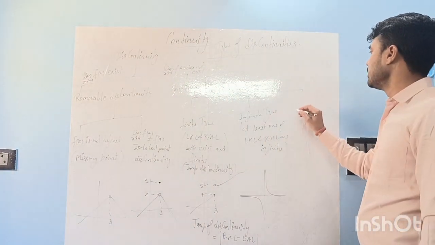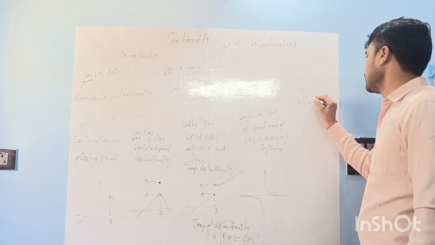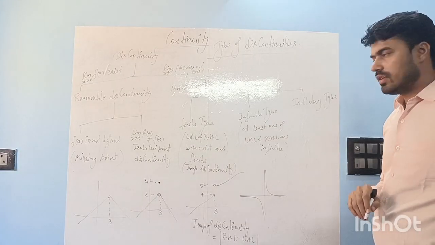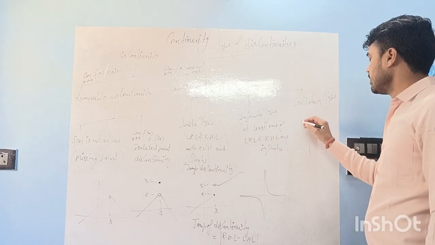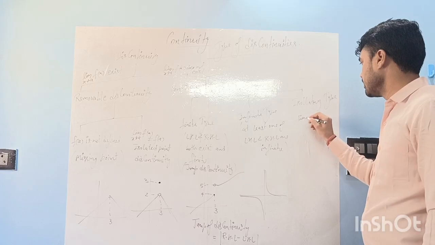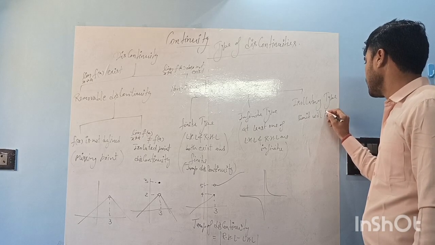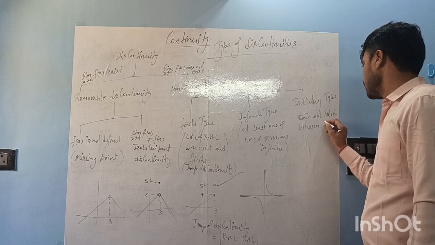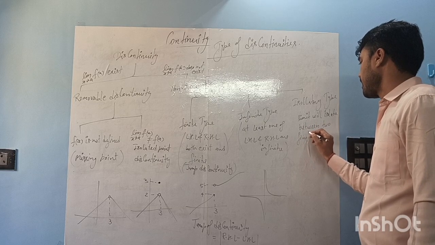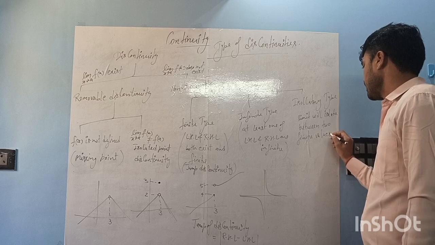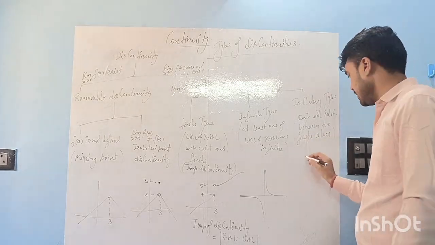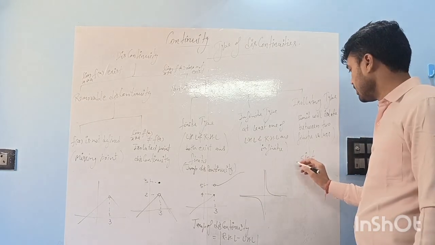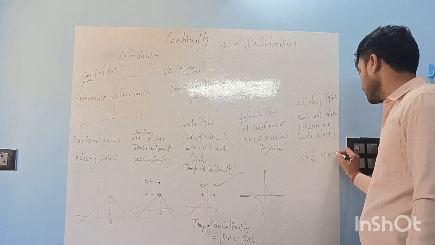And last is oscillatory type. Oscillatory type means the limit will oscillate between two finite quantities, finite values. For example, sin 1 by x at x equal to 0.